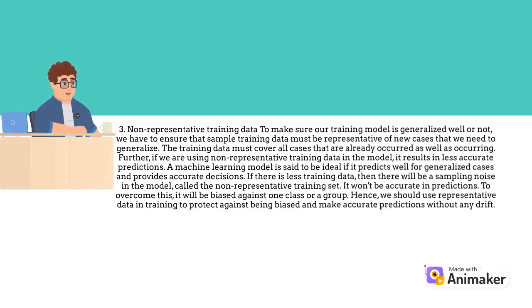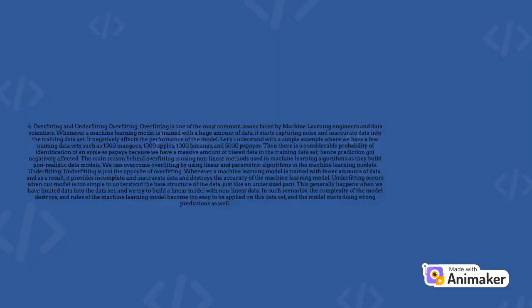If there is less training data, then there will be a sampling noise in the model, called the non-representative training set. It won't be accurate in predictions. To overcome this, it will be biased against one class or a group. Hence, we should use representative data in training to protect against being biased and make accurate predictions without any drift.